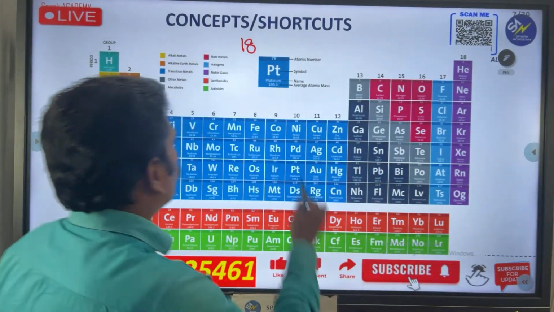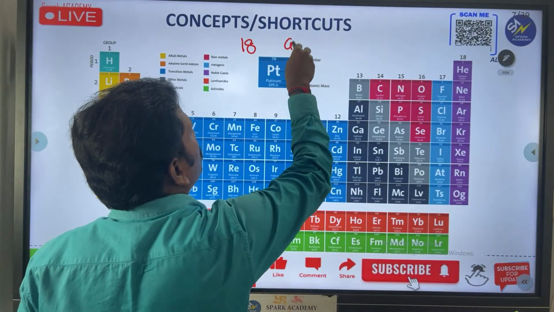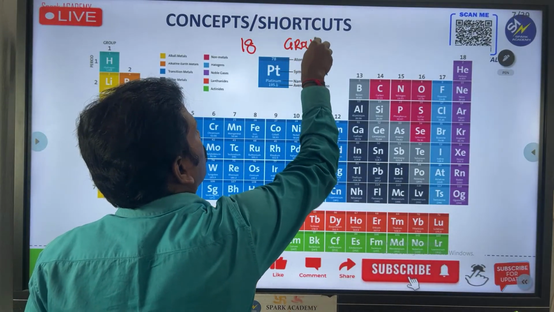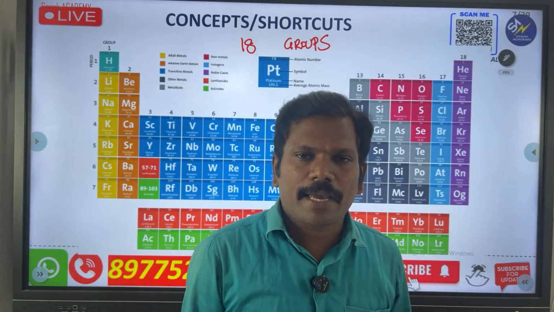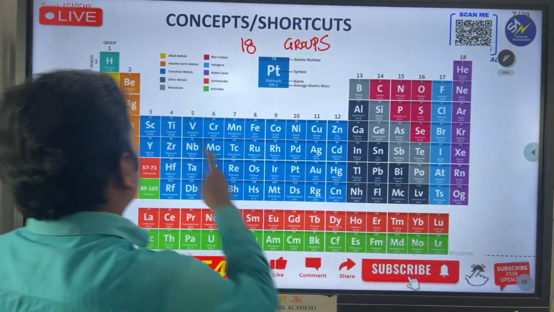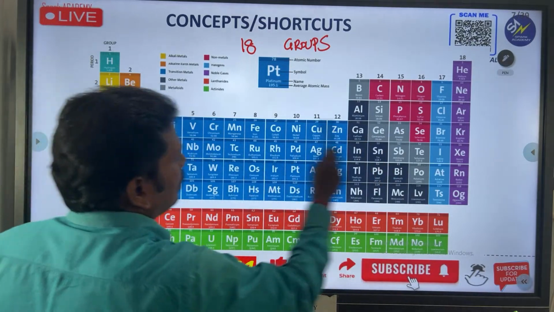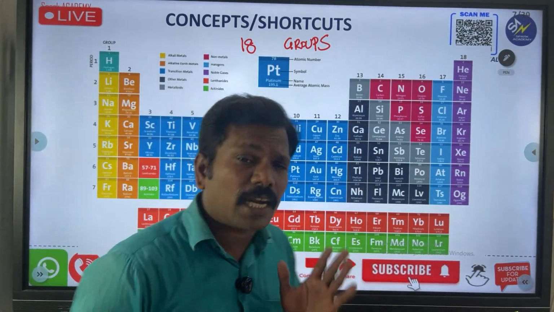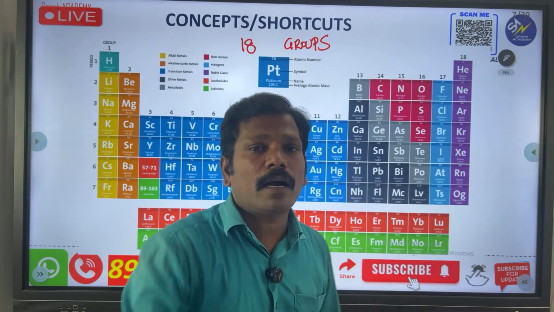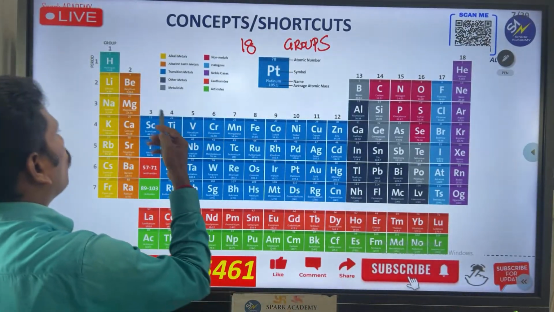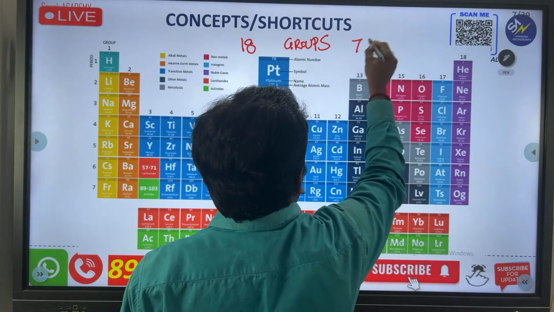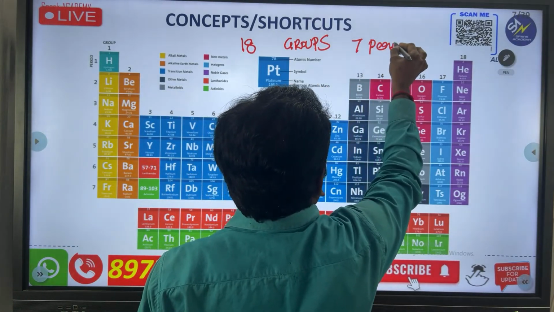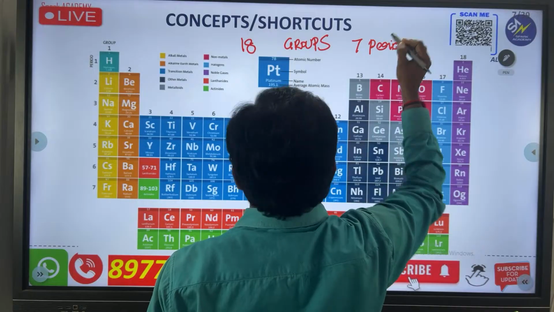What is that? Groups. How many groups are there in the periodic table? 18 groups are there. Then the horizontal ones are called rows. These horizontal rows are called periods. So 7 periods are there in the periodic table.